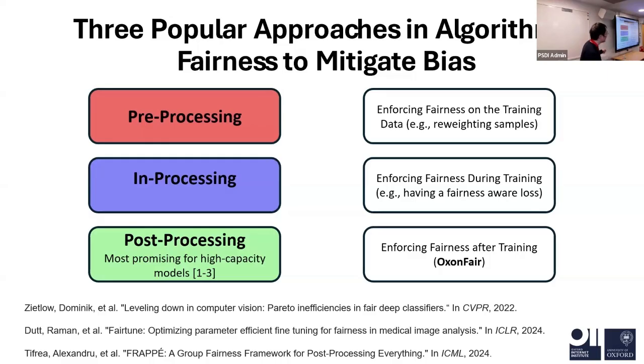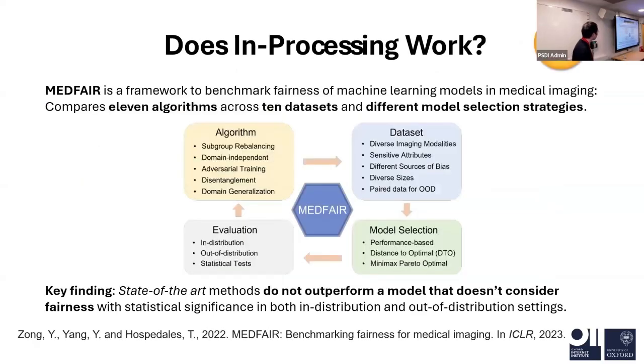The second one, in-processing, is what machine learning people like me like most. You just design a very fancy machine learning model by adding some fairness rules into your model and just train the model with the data. The last one, which we are currently doing in this work, is post-processing, which means we just debias after we already trained the model.